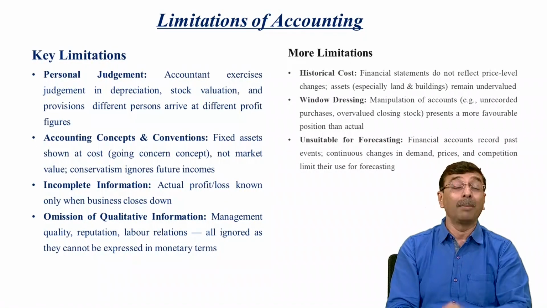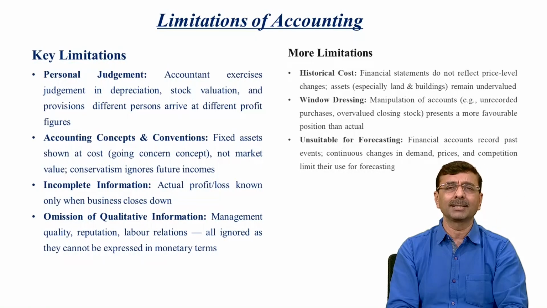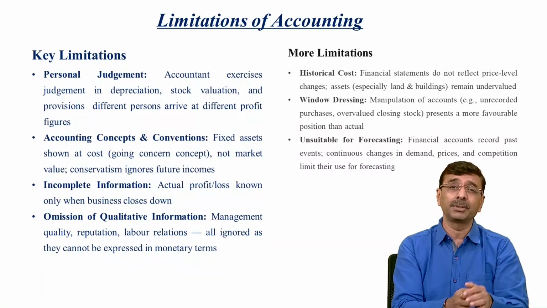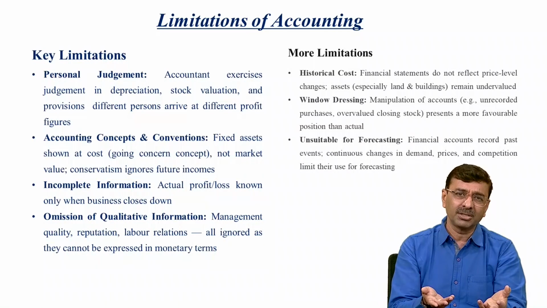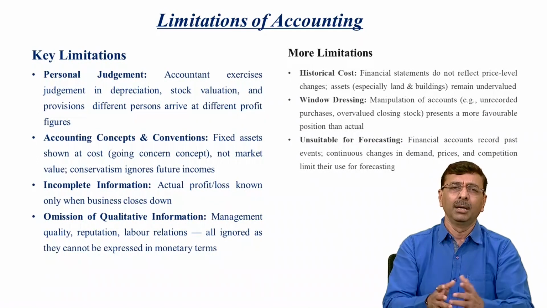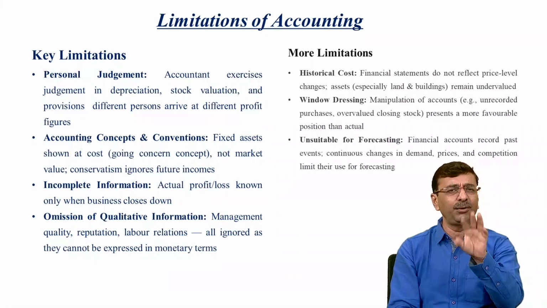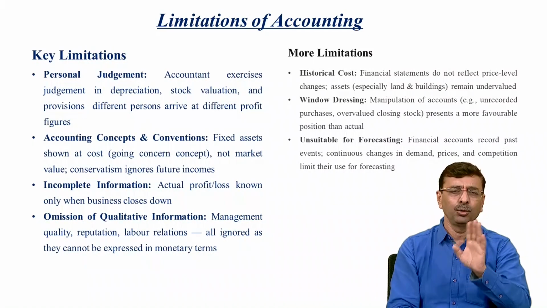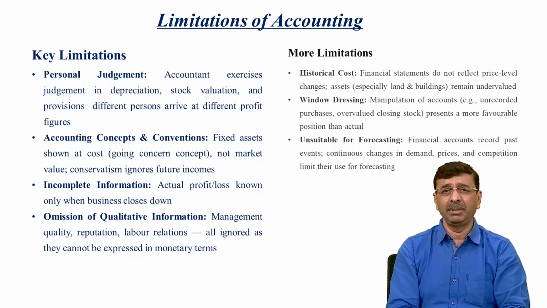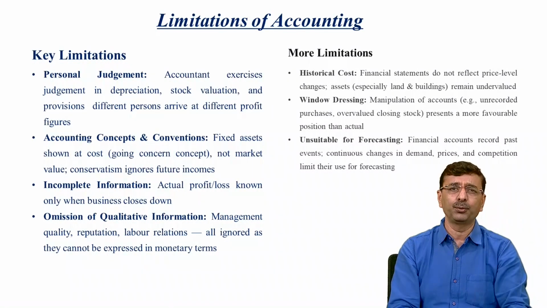Some people, as we discussed earlier, might not have the knowledge of writing accounts, or might deliberately write accounts mischievously, which also creates a limitation. Accounting is also unsuitable for forecasting, as you are writing financial accounts only from financial records. You cannot forecast the future from them alone.